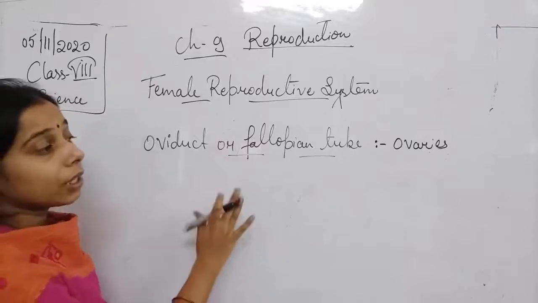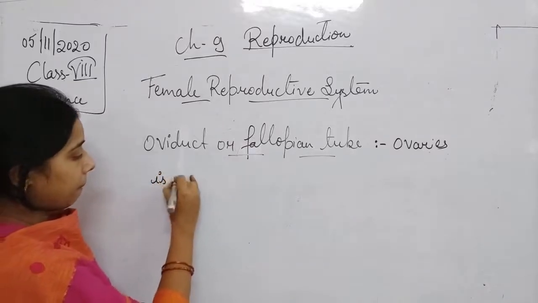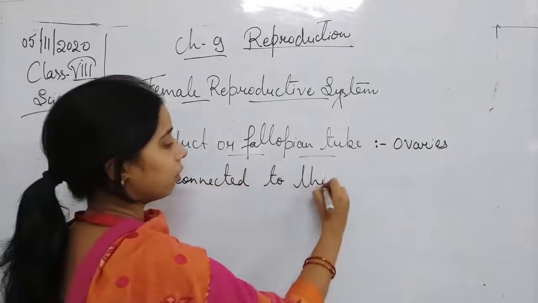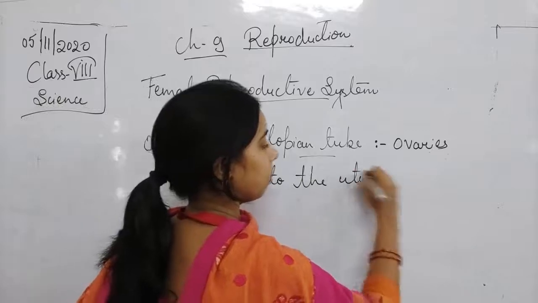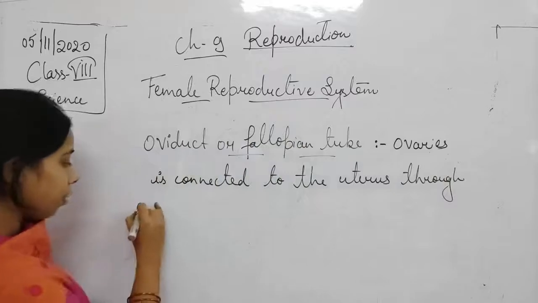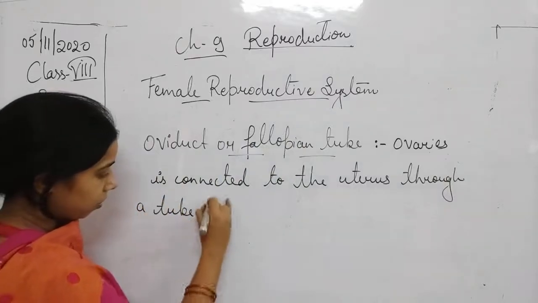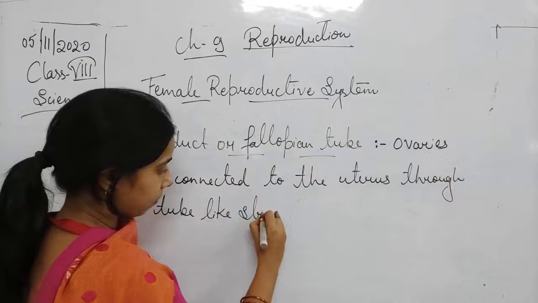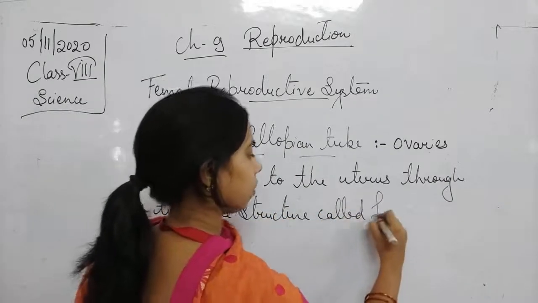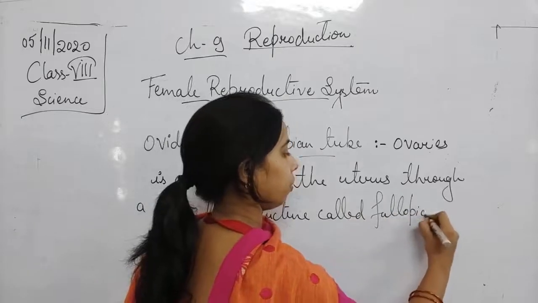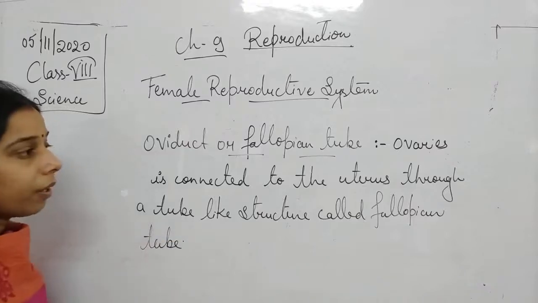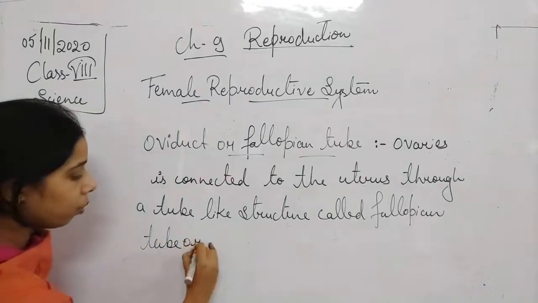So we will say that the ovaries are connected to the uterus through a tube-like structure called the fallopian tube, or oviduct.